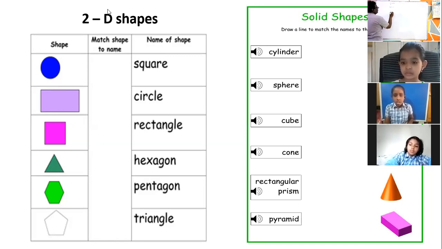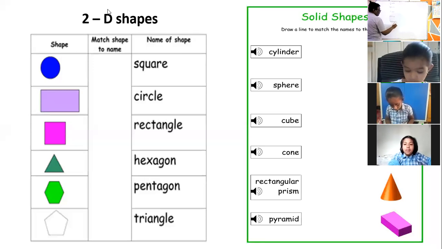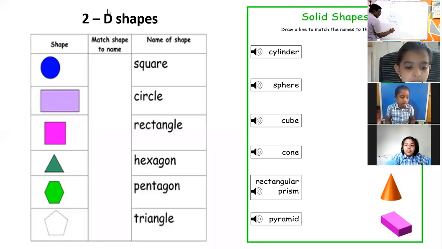Sphere, cube, cone, rectangular prism, pyramid. Okay.